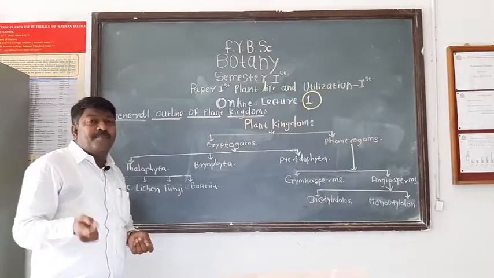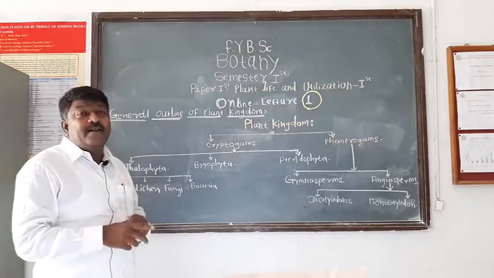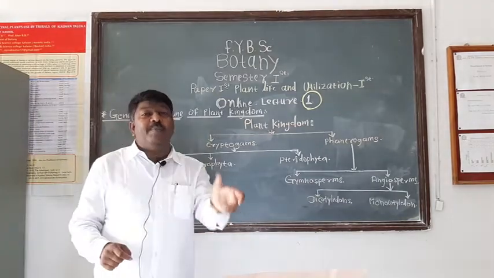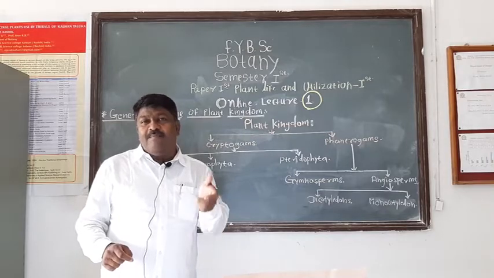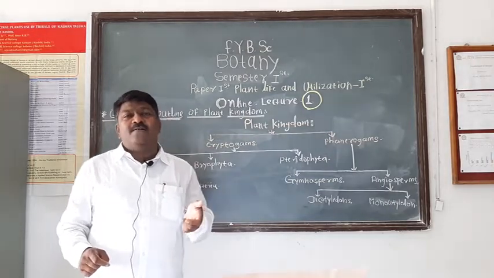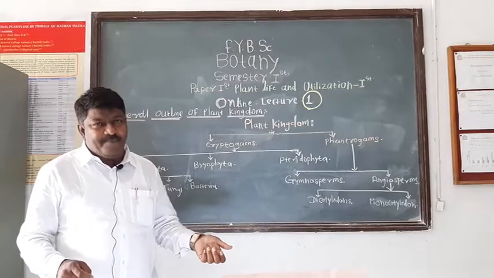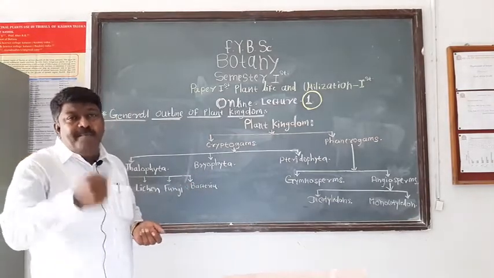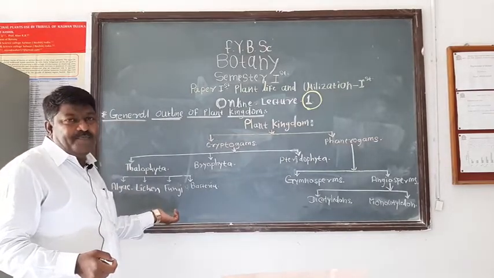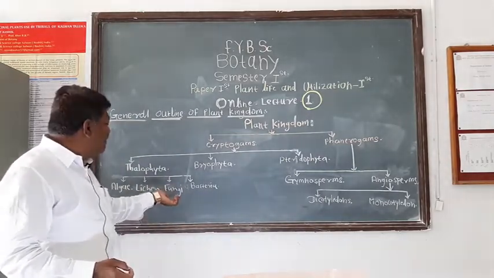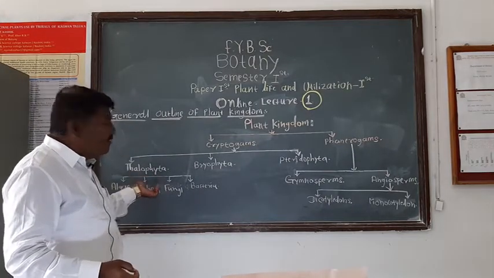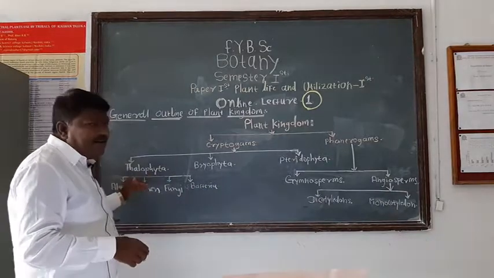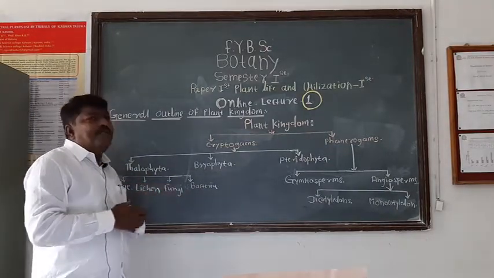Such phycobiont and mycobiont live together in symbiotic association, means in such association both members are benefited. The algal member gets nutrients and water from the fungal member, and the fungal member gets ready-made food from the algal member, and in return the fungal member provides shelter to the algal member. This is about lichen. Then we discuss fungi.